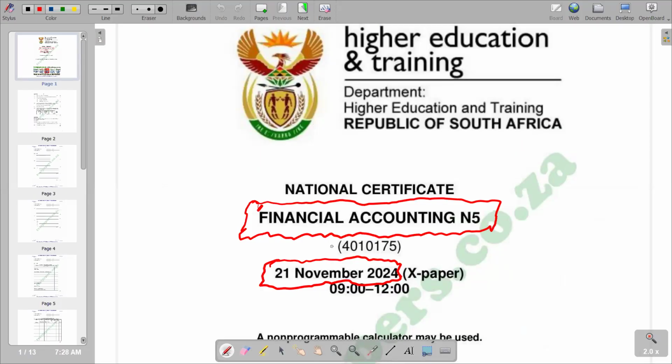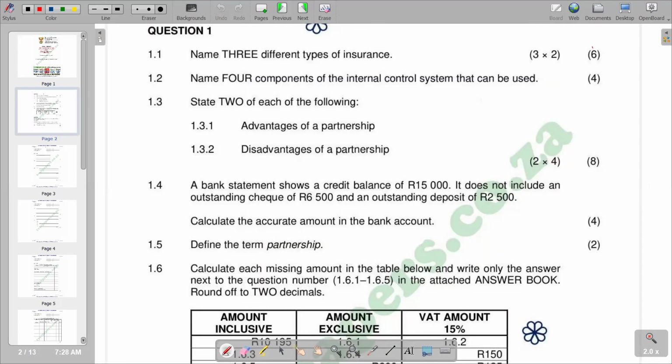In this video, we want to look at the question paper of November 2024. And we are going to look at the first question of that paper. Question one, current types of insurance. We are seeing that 1 point is having 2 marks.